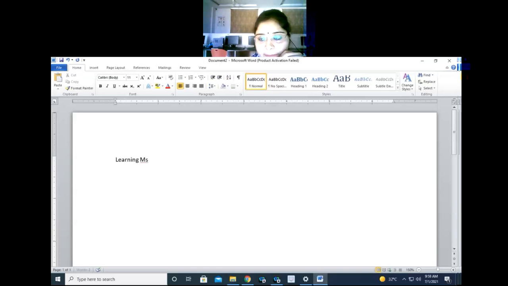So suppose we have created this file. Okay, so this is the file we have created. Now we want to save this file. What we have to do? You have to click on the file option.